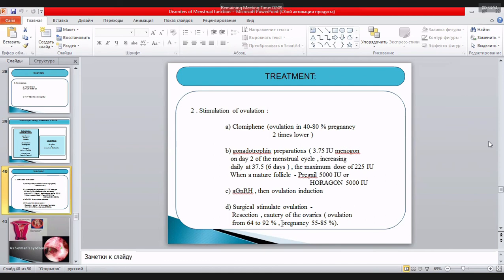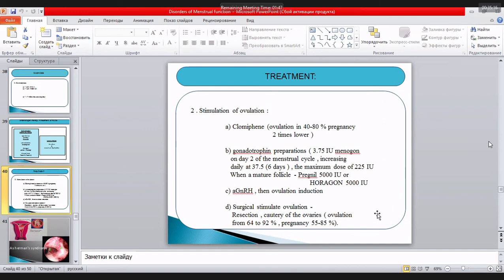Usually it depends on the wishes of the woman. If the woman wishes to be pregnant as soon as possible, we suggest non-hormonal treatment, but on the background of stimulation of ovulation, for example with the help of clomiphene, we suggest surgical treatment.